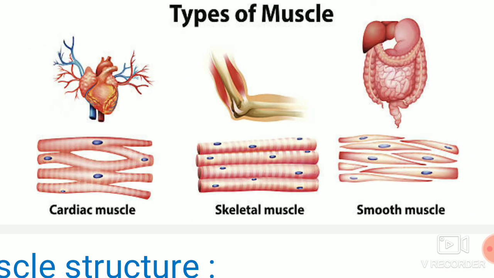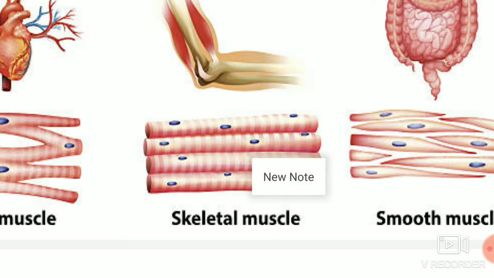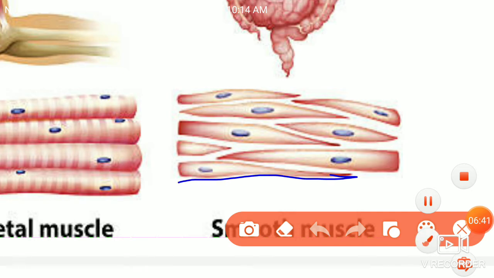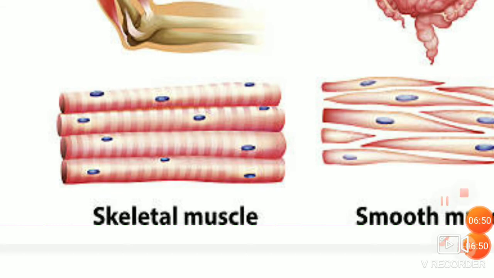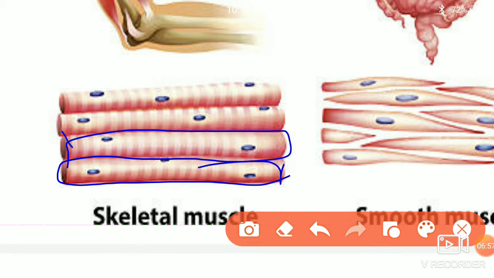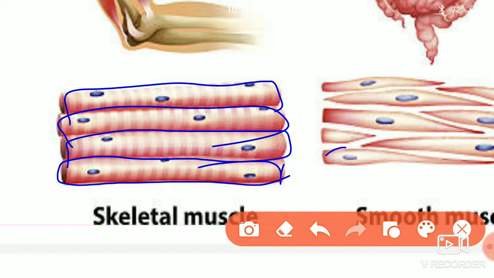When we see the smooth muscles, the smooth muscles which we can see here have tapering ends. They are not cylindrical in shape; the ends are tapering. But you see here, the skeletal muscles have a cylindrical shape. Here there is no cylindrical shape.